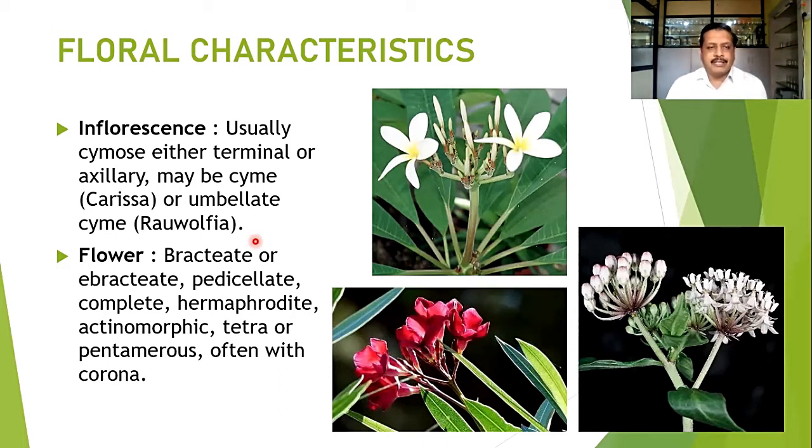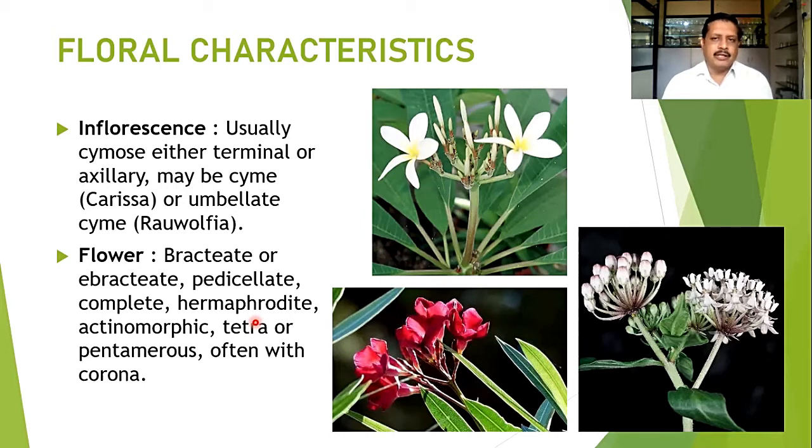When we talk about the flower characters, flowers are mostly bracteate. So there is one leaf-like structure at the base of the inflorescence or at the base of the flower. Leafy structures you can observe here in the younger buds. Gradually it may fall off. So flowers are bracteate or ebracteate. They are pedicellate. They have the stalk at the base. Flowers are complete, so calyx, corolla, androecium, and gynoecium, all the whorls are present. Flowers having male and female reproductive structures in the same flower, so it is the hermaphrodite structure.